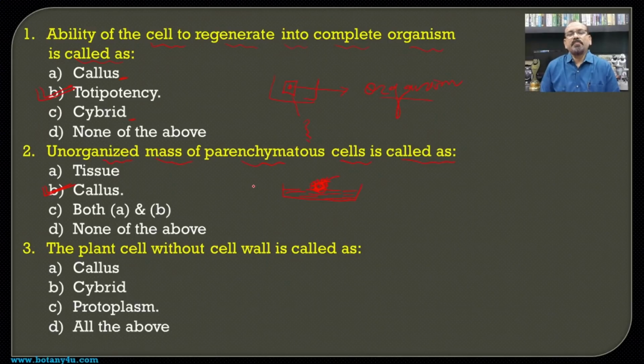So such a type of mass of cells is known as the callus. And we know that the definition of the tissue is a group of cells having similar structure, similar function, and similar origin.